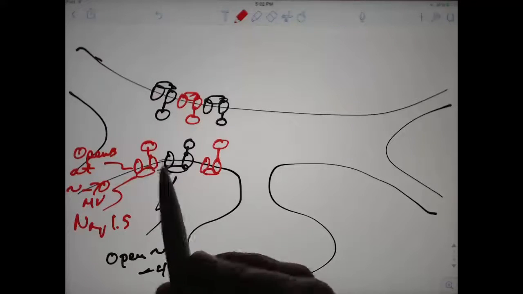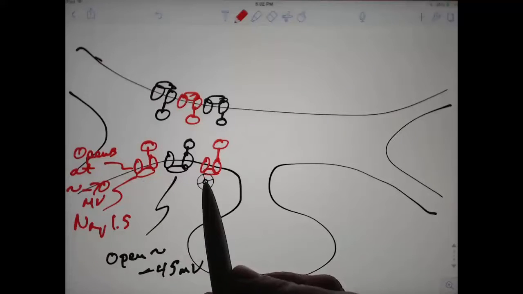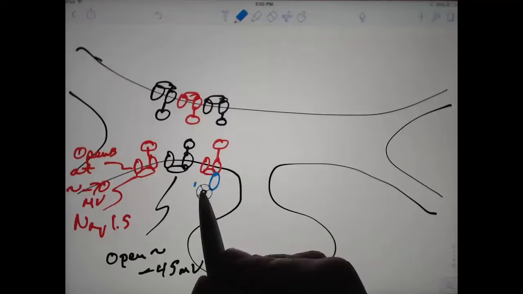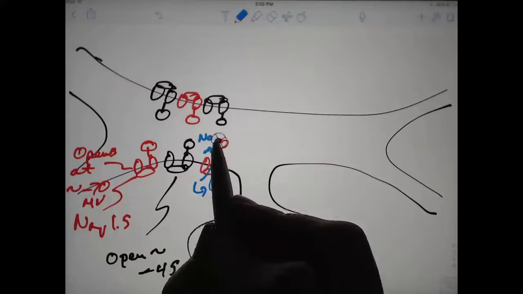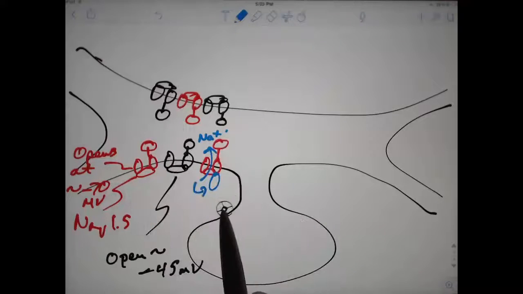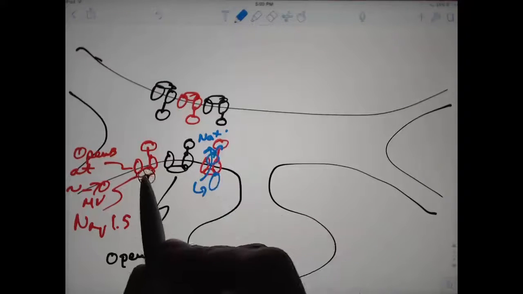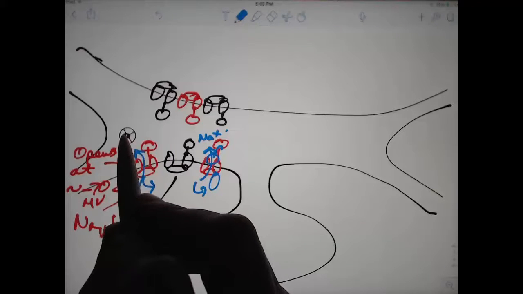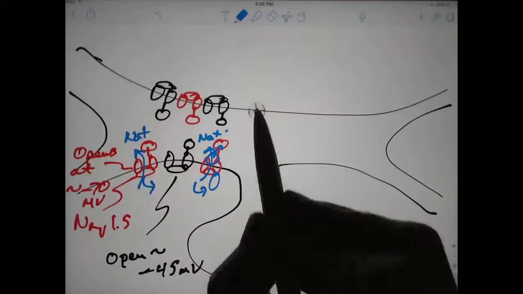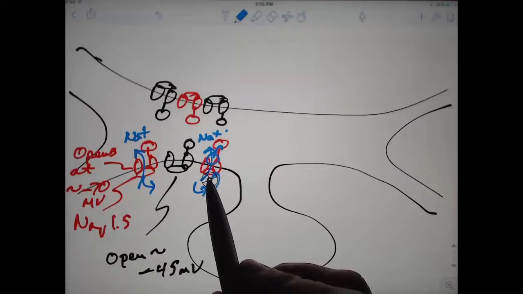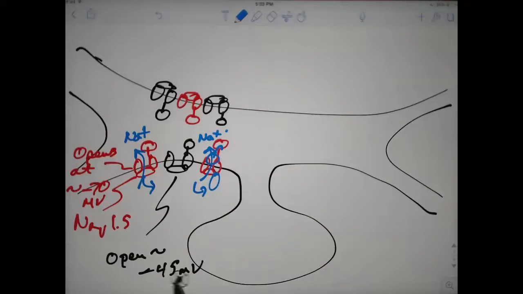So around -70 millivolts, some, not all, but some of these are opening and closing. Even without any input, some of these pop open and allow sodium in. Now these are too far apart to start an action potential on their own, but one opens, then it closes, another may open, and we get another burst of sodium in, and all over the spike initiating region, these NaV 1.5s are opening and closing at random.